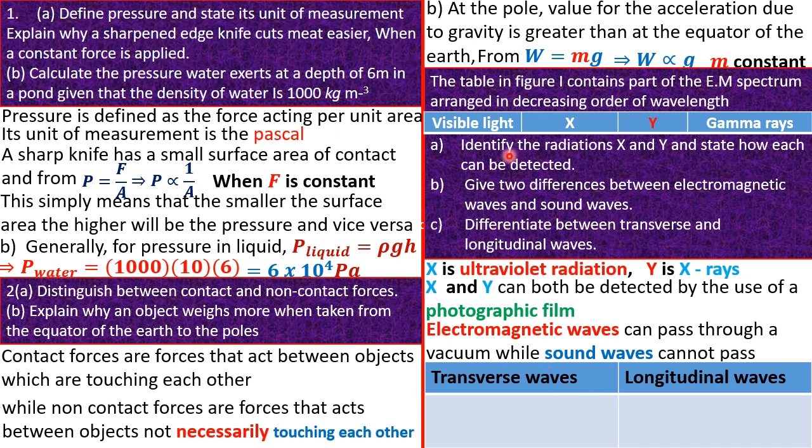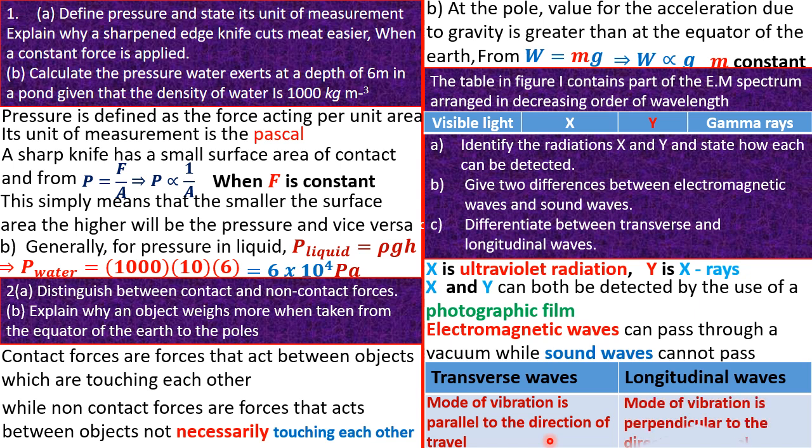Okay, transverse waves, guys, let's define transverse waves in terms of how they are propagated, and let's talk about how they vibrate. So for a transverse wave, the particles of the medium vibrate perpendicular to the direction of travel. The vibrations are highly perpendicular to their direction of travel. Whereas for a longitudinal wave, their mode of vibration is parallel to the direction of travel. Great. So guys, that's it about transverse and longitudinal waves.